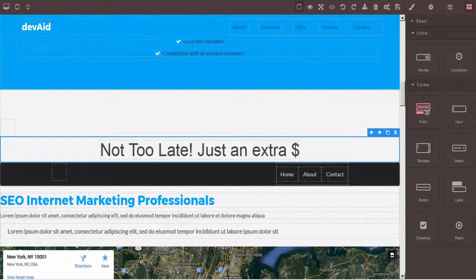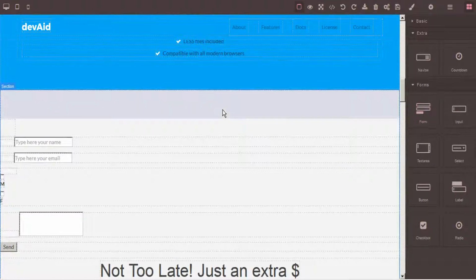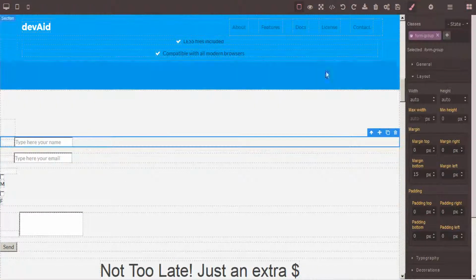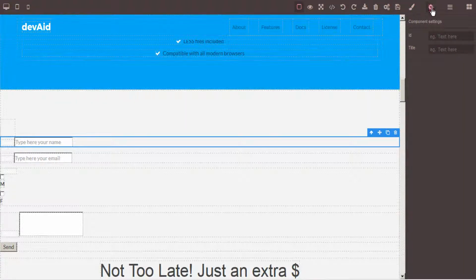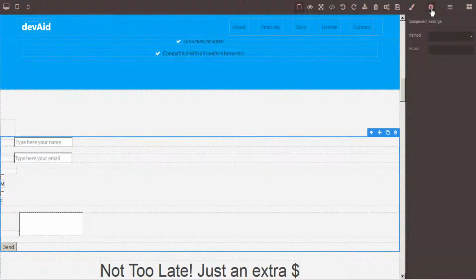We also have a variety of forms. So here we can drag a form in, and let's just click in the form, and again go to the trait manager, and oh, I'm not in the form. There we go. There we are in the form. Go to the trait manager, and we can set the methods, post or get, actions.